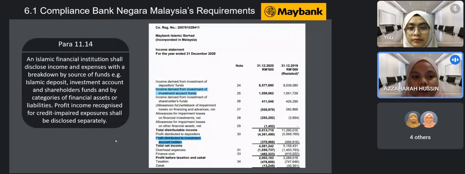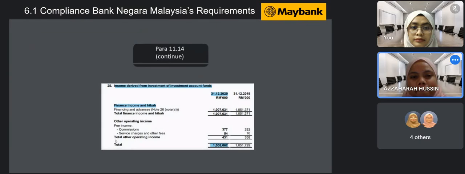Para 11.14, where it shall disclose income and expenses with a breakdown by source of funds. This is an example of the income statement by Maybank, where it discloses the income derived from investment as well as the profit distributed to the investment account holder. Next. These are the breakdowns of the income derived from the investment. Next.